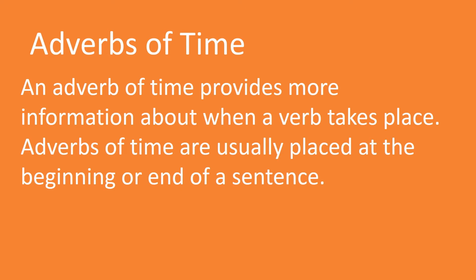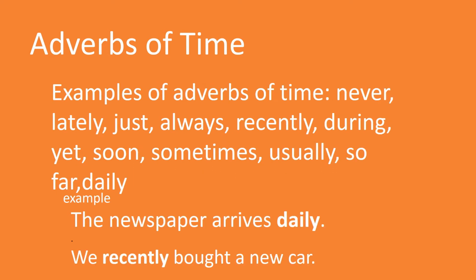Adverbs of time often work best when placed at the end of a sentence. Now we can see the words that are used as adverbs of time: never, lately, just, always, recently, during, yet, soon, sometimes, usually, so far and daily.